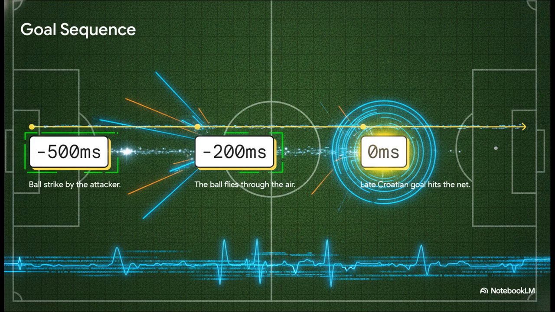What the human eye perceived as a fluid sequence of brilliant football was immediately intercepted, chopped up, and analyzed piece by piece by a silent network of sensors. While the players were literally still celebrating, the algorithms had already gone to work.